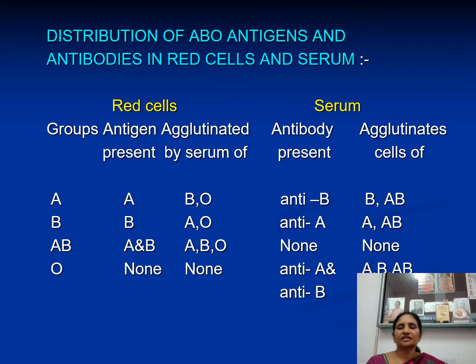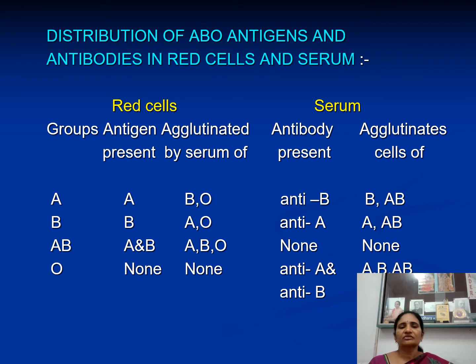Similarly, if you take B group individuals, the serum contains anti-A antibodies. In AB group individuals, the serum contains no antibodies because both antigens are there on their RBC.